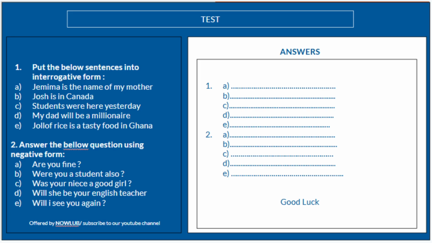So second question, answer the below questions using negative form. Are you fine? So I'm going to answer this one only. My answer will be, no, I am not. I am not fine. So please answer the remaining ones.